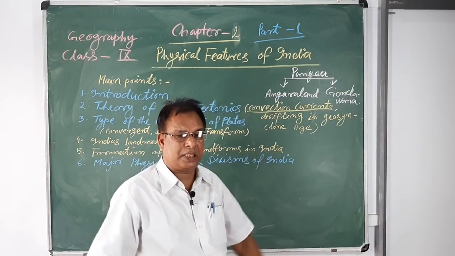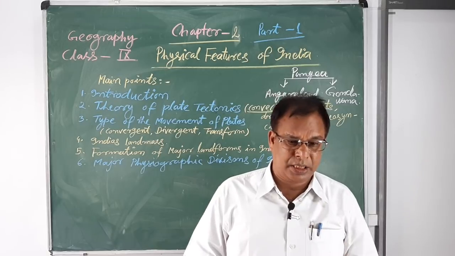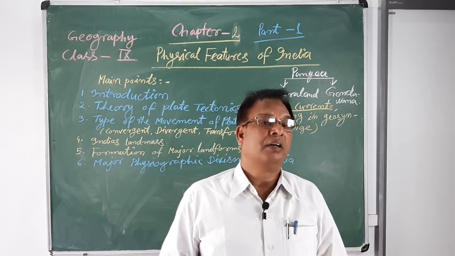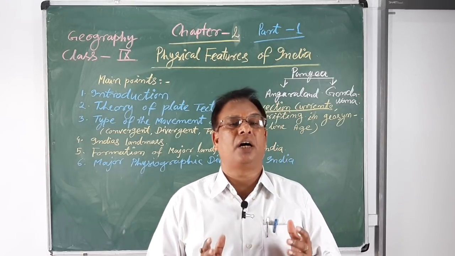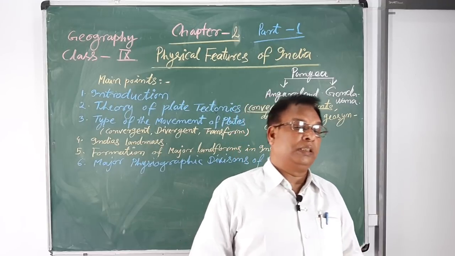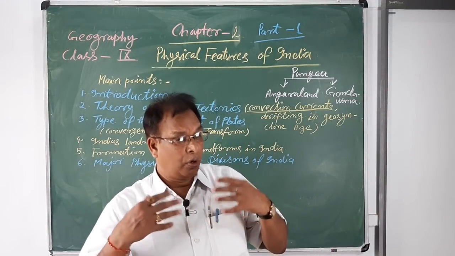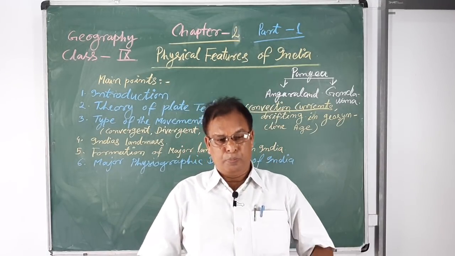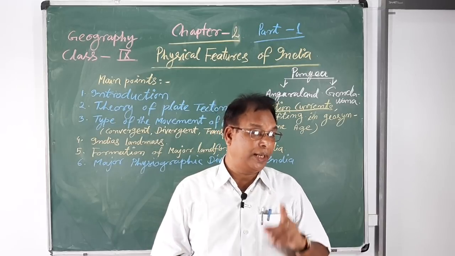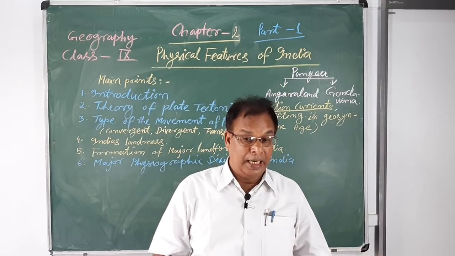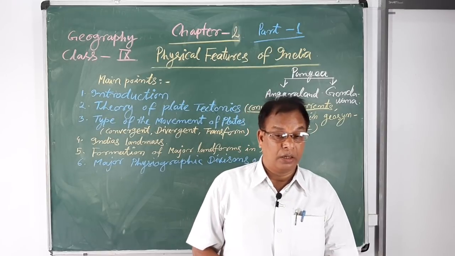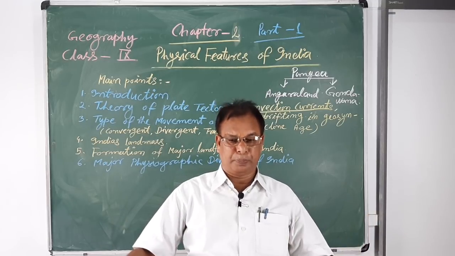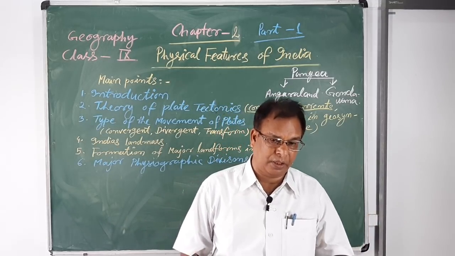Therefore, different pieces of the landmass divided into several parts and formed the different continents and the oceans. Therefore, it is also called the continental plates and the oceanic plates. Major parts of the continent are known as the continental plates and the major parts of the oceanic plate are known as the ocean plates or the oceanic plate.